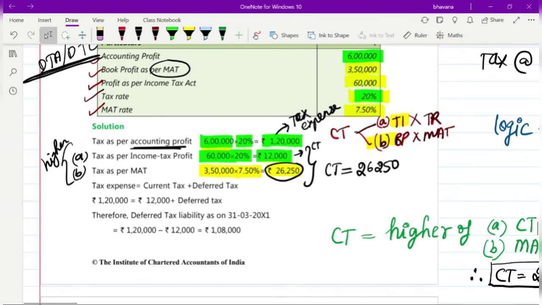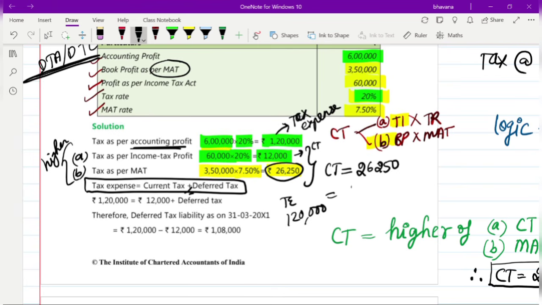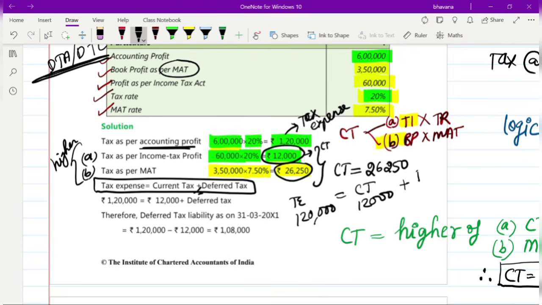So if MAT was not given in the question, you would have formed this equation. Tax expense equal to current tax plus or minus deferred tax. So what is the tax expense? Tax expense is 1,20,000. What is the current tax? Current tax, if there was no MAT, it would have been 12,000. Now, whether you have to do plus or minus, you have to add the deferred tax to the current tax to get your tax expense.